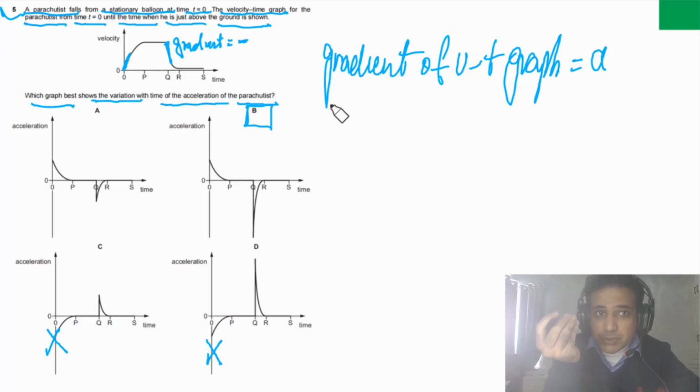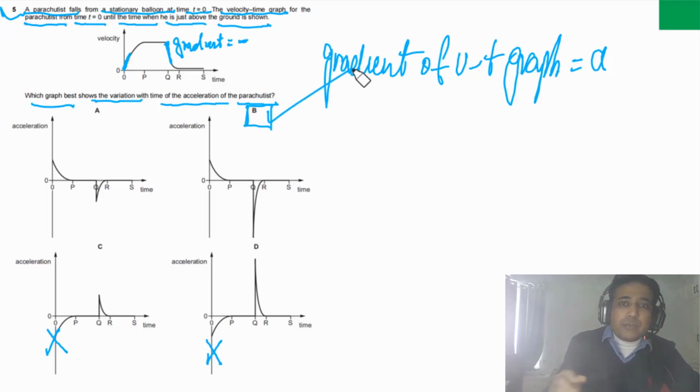And this is a typical question. Sometimes in the exam, they can ask you in paper 2 to sketch an acceleration time graph from the velocity time graph, meaning for this parachutist they can ask you about that, or for a skydiver they can ask you to sketch an acceleration against time graph. So it's very important to understand how to sketch an acceleration against time graph for a skydiver or for a parachutist. So the answer for this question is B.